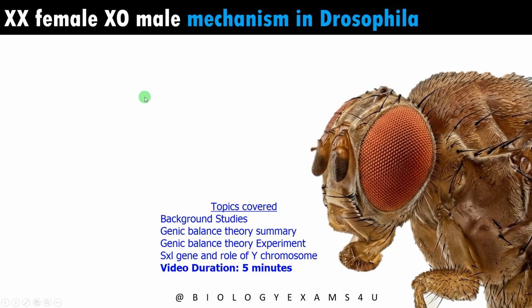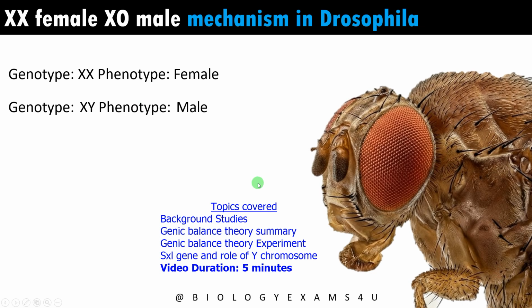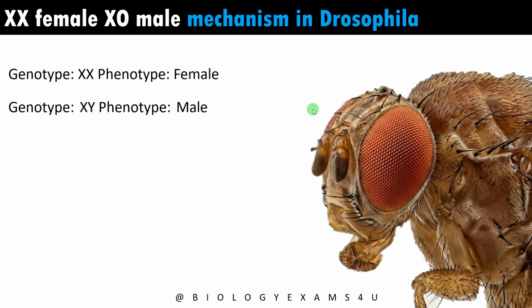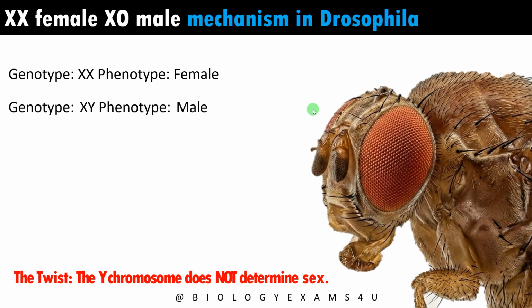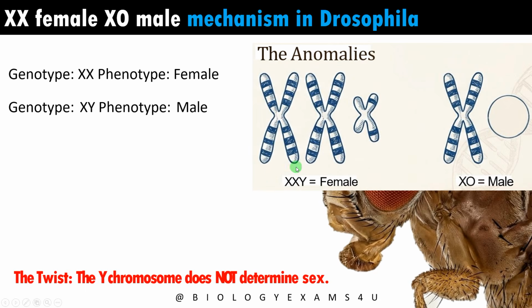While working in Drosophila, Calvin Bridges found out that the genotype XX is female in Drosophila, whereas XY is male, just like humans. But later studies found out that the Y chromosome does not determine sex. In other words, XXY, even though the Y is present, is female. Y has no role in determining the sex.